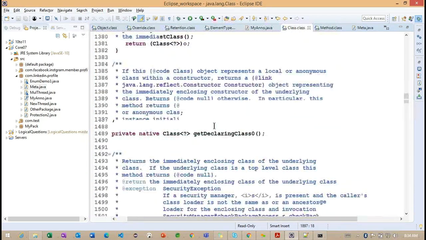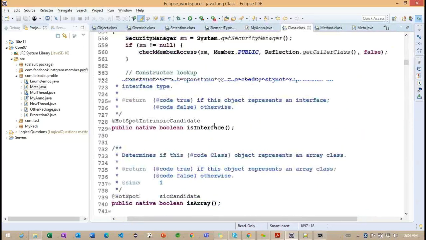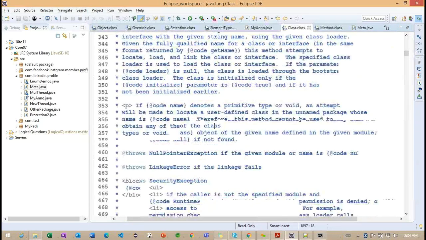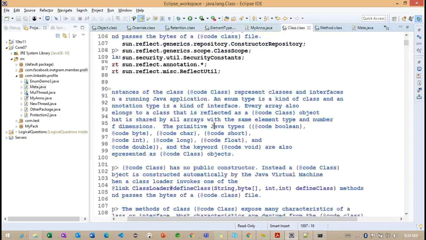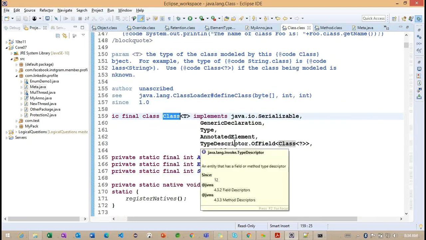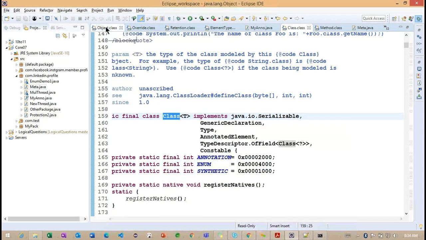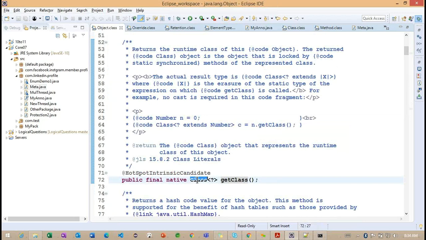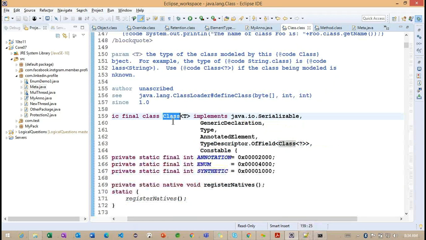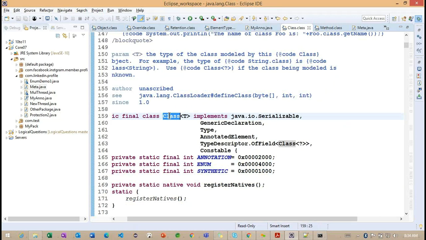The getClass method will return this object here. Where is the class? That is what I'm explaining here. Don't confuse, the keyword is different, and the class object is different. Here you can see this is the keyword, but here we are defining a class. The name of the class we are defining as a class. Getting the point? So this particular getClass method is returning the class. So what is the class here? This is the class which is returned here. The getClass method will return this class object.